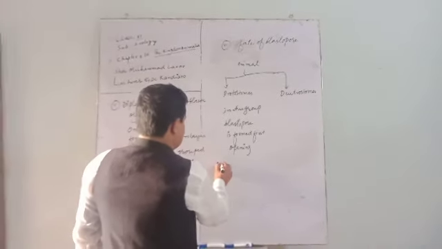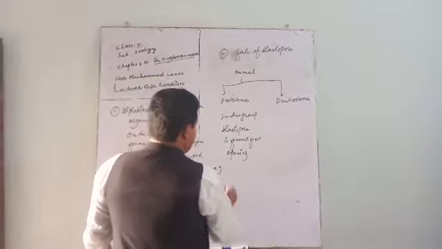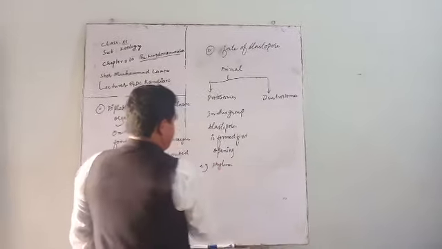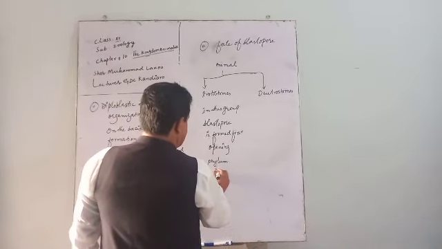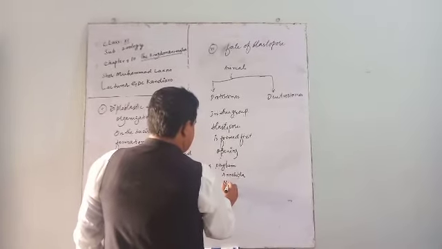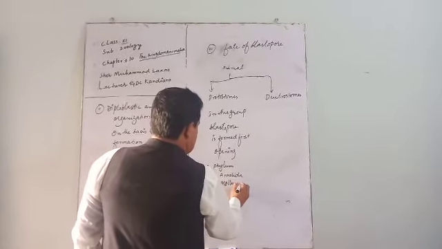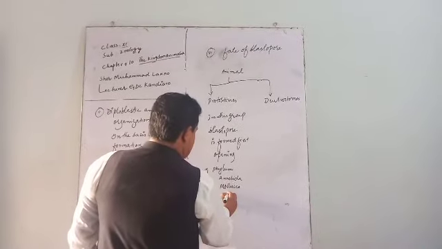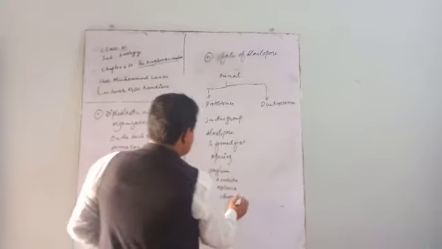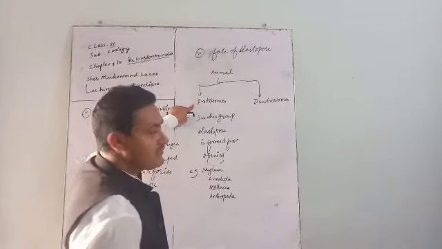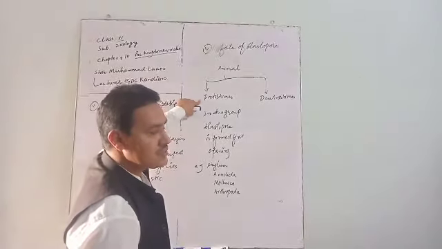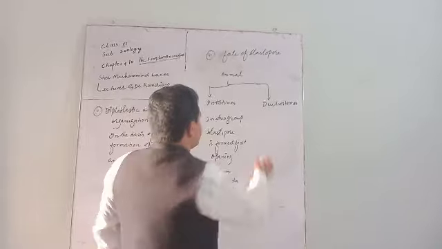Examples of this group are phylum Annelida, Mollusca, and phylum Arthropoda. These are categorized into group Protostomata.